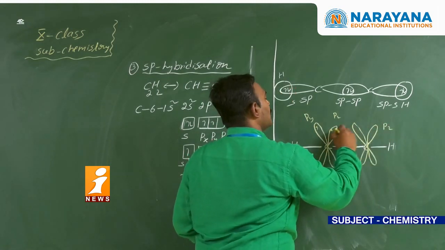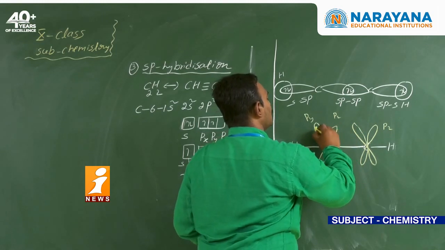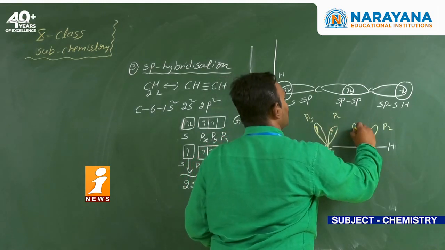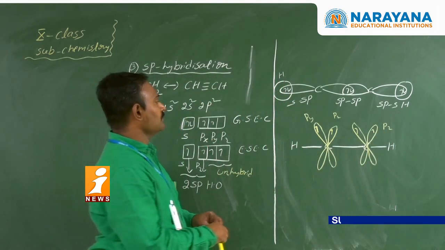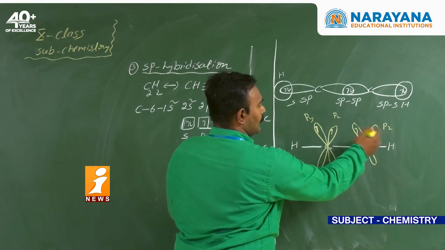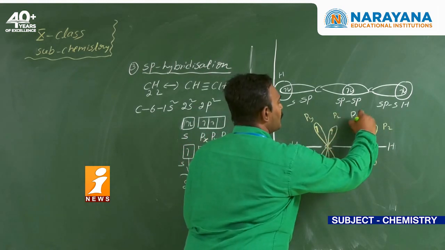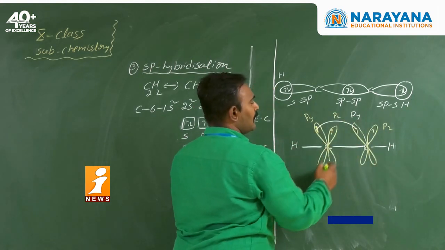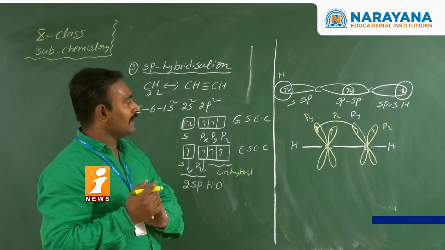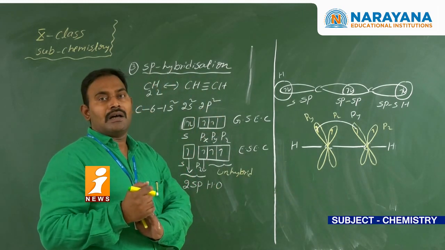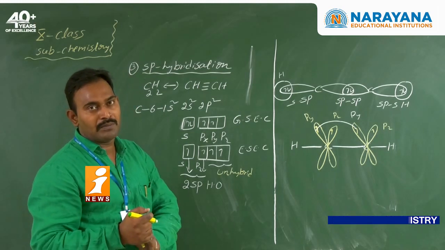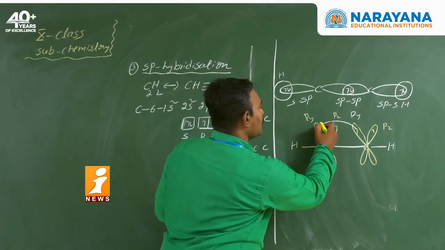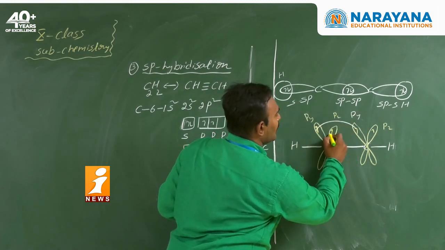Each orbital has one electron, that means unpaired or single electrons. Now coming to here, these are parallel to each other. So which type of overlapping takes place? Sidewise or lateral overlapping takes place. As a result, what will we get? Pi bond formation. See here, py and py, next pz and pz.